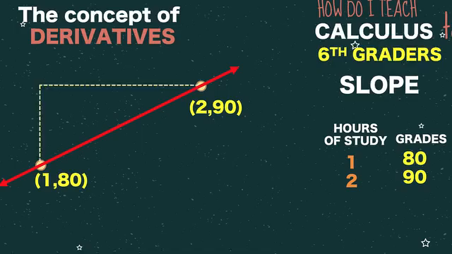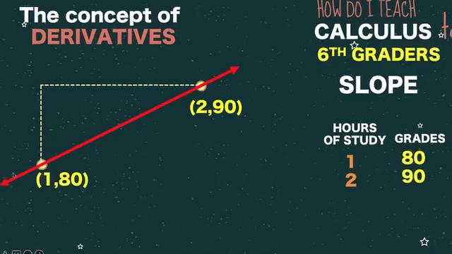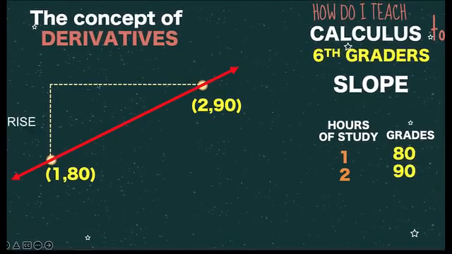If we construct a right triangle connecting these 2 points, this is our rise and this is our run. The ratio of the rise over the run is what we call the slope of the line. Some lines are steeper, some lines are flatter. Different lines have different slopes. We have positive slope, we have negative slopes, we have zero slope, and undefined slopes.